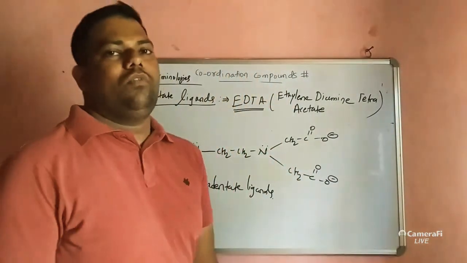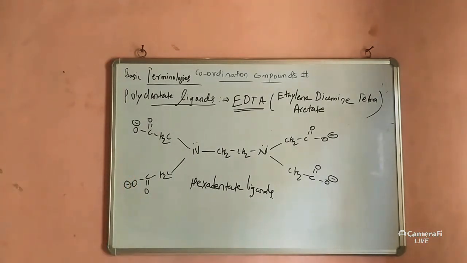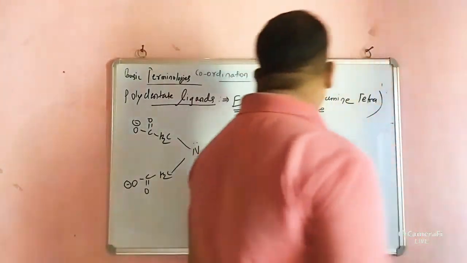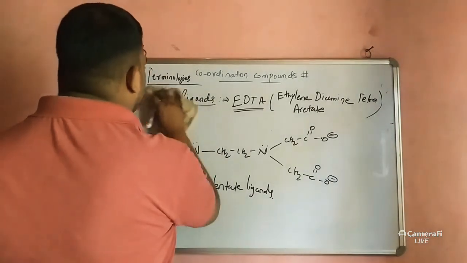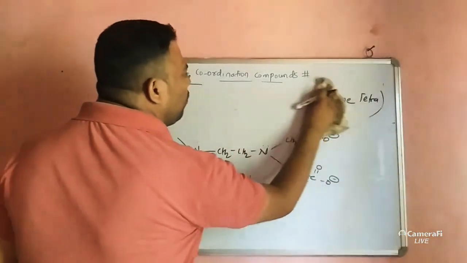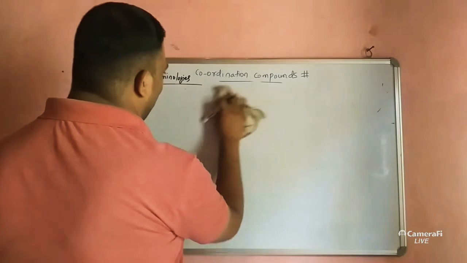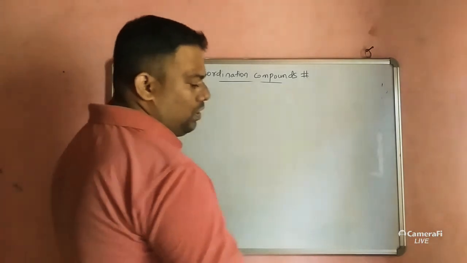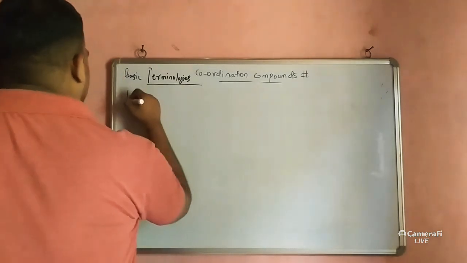Understood? I hope you understood whatever I am writing here. Monodentate, bidentate, tetradentate, polydentate, hexadentate. Now, after this, we will discuss the ambidentate ligand. You have to concentrate on the ambidentate ligand now. I hope you understood all this, and note it down in your notes.